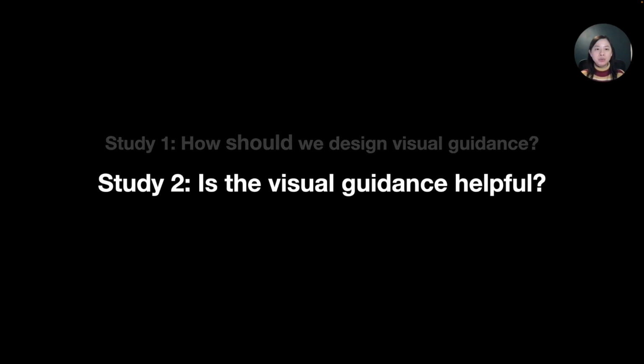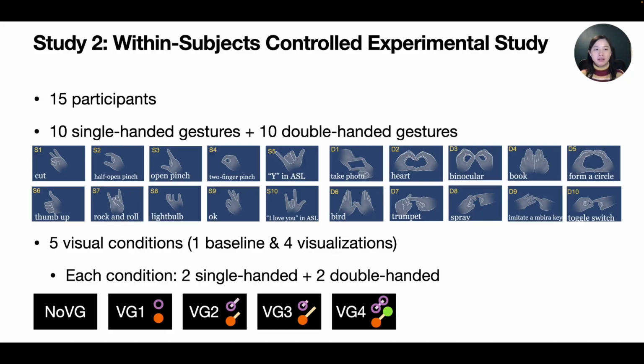Next, we would like to know whether the visual guidance is helpful and what are users' perceptions regarding various micro-level visual guidance. To answer these questions, we conducted a within-subject controlled experimental study with 15 participants. Each participant performed a total of 20 gestures that have been used or explored in commercial applications or previous research projects under 5 visual conditions.